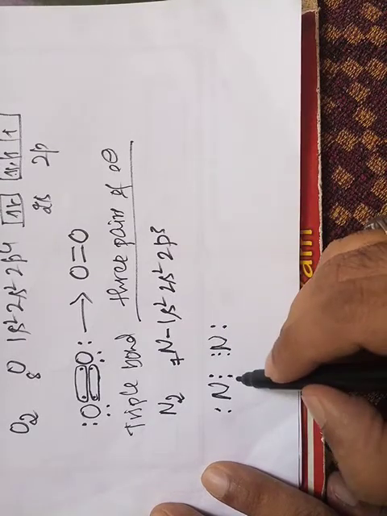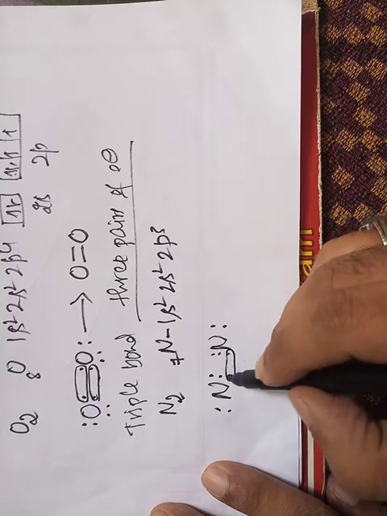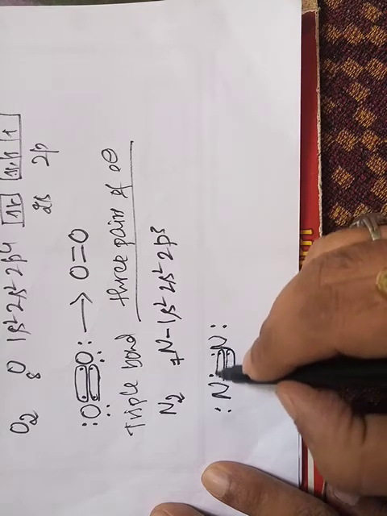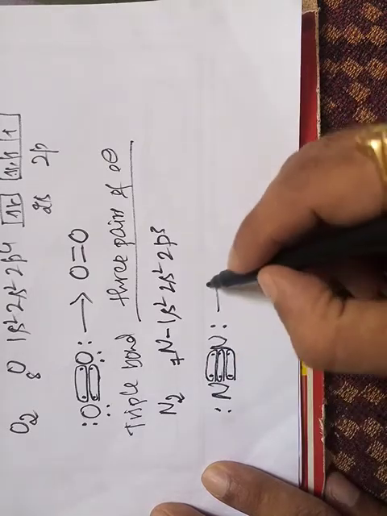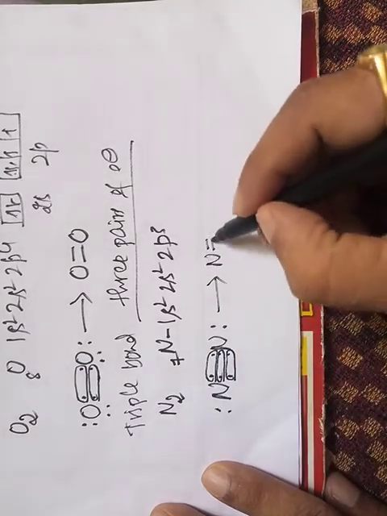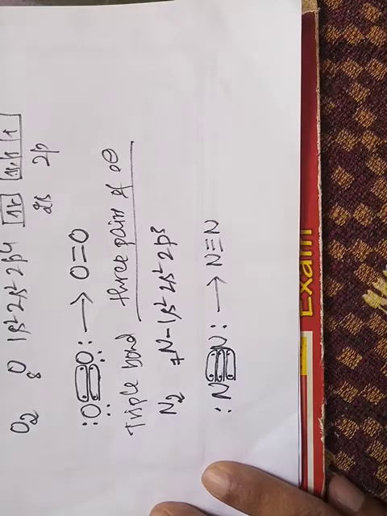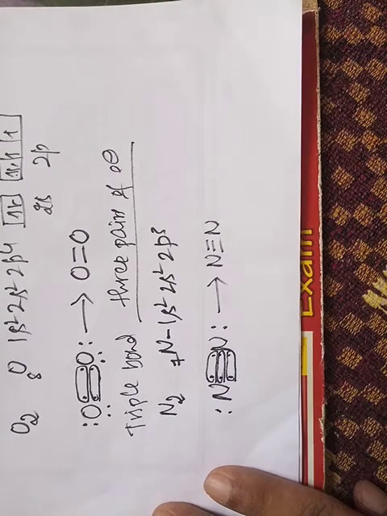Between these two nitrogen atoms, 3 pairs of electrons are shared, which results in the formation of a triple bond.